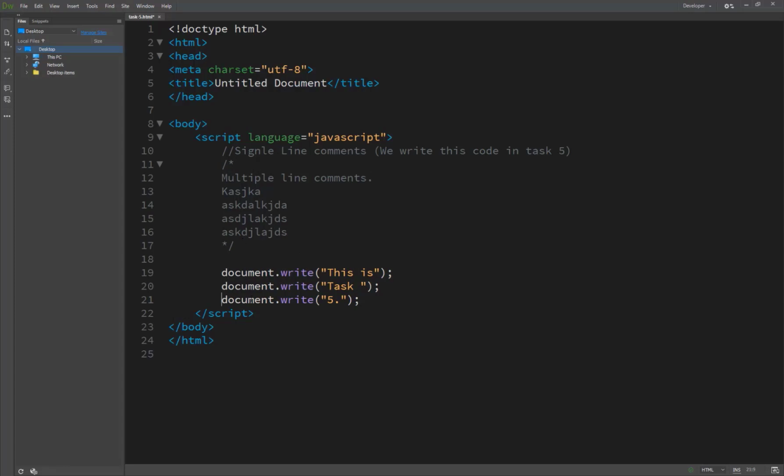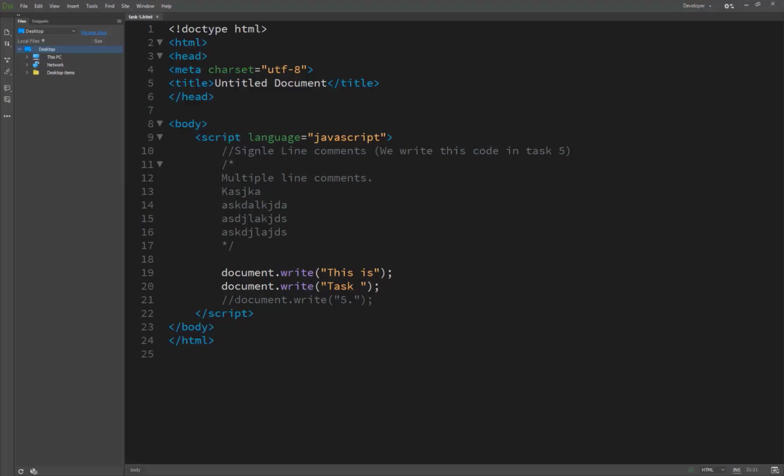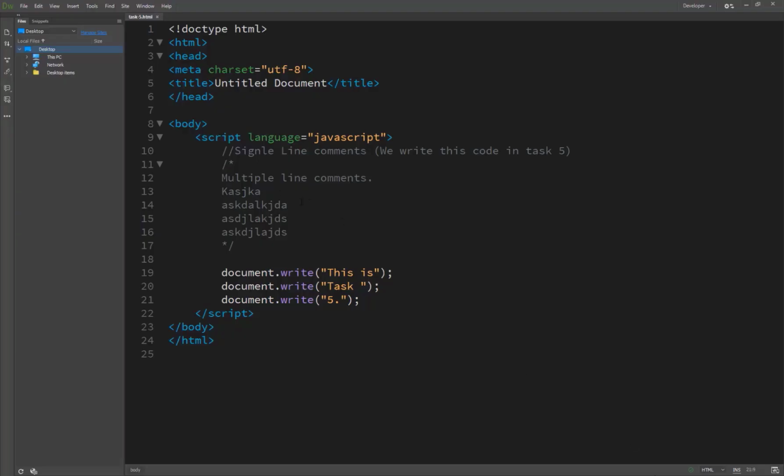Let's try to hide this one. The document.write in the task 5, so we just pass a single line comment here, and now you see in the result it does not show task 5 and the dot, because we are hiding this using comment lines. So we remove it again, and now we see the result here is the 5 and dot. So here is the technique of single line comments and multiple line comments, to ensure your script can be understood by other developers, and also to help remind you of your own thinking.